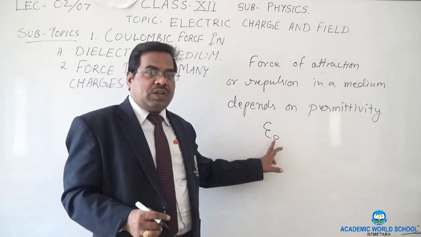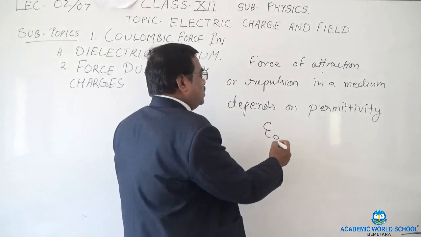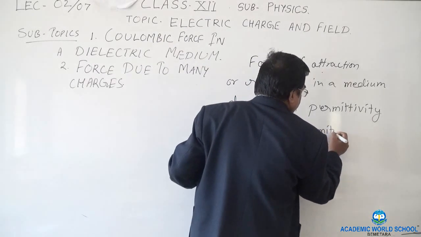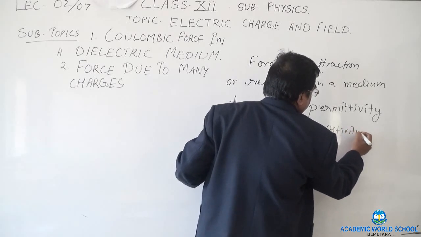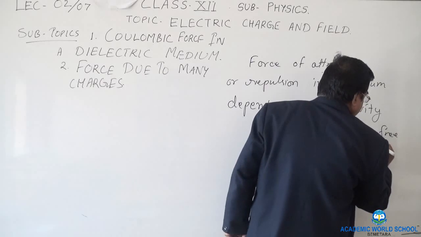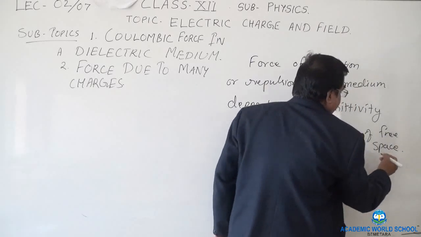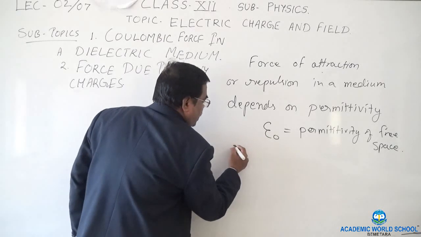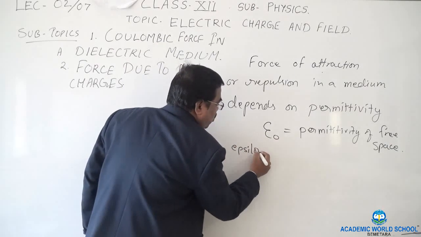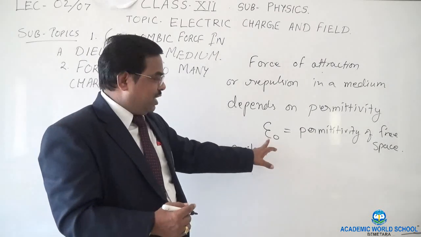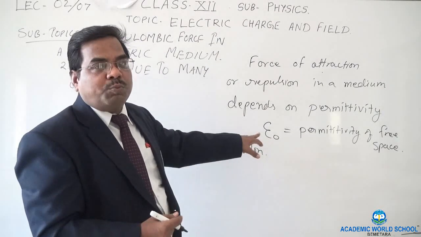When I say epsilon naught, it means the permittivity of free space. Epsilon, E-P-S-I-L-O-N, is a Greek alphabet and you must know how to pronounce it.